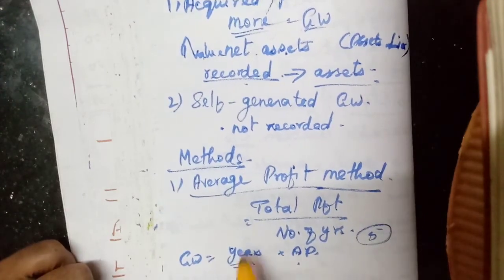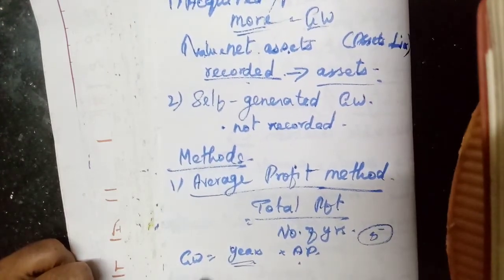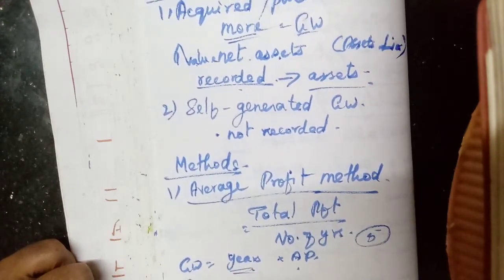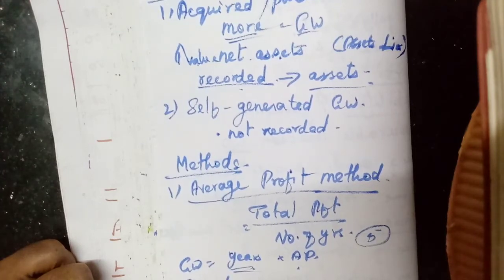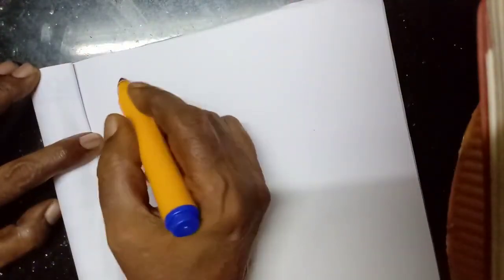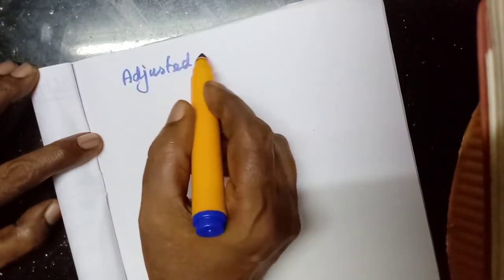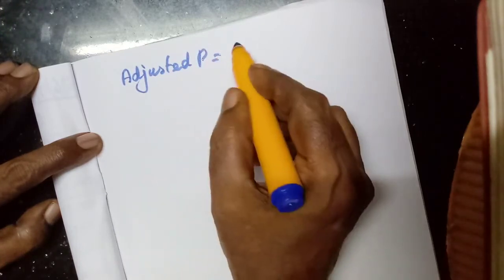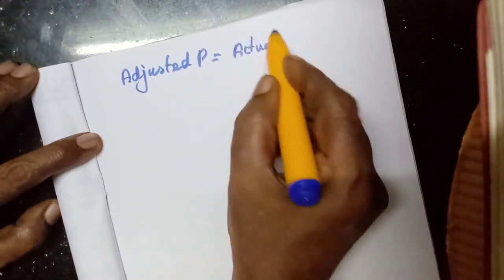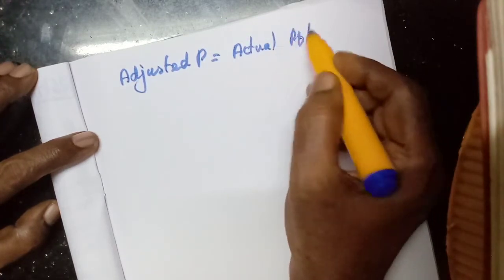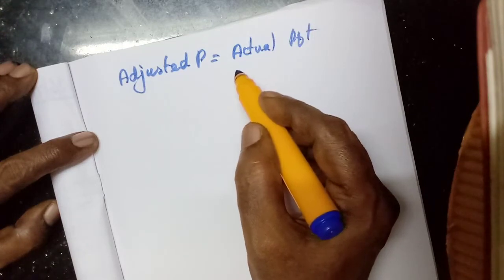Here 2 average profit methods are given: simple average profit and weighted average profit. First we will learn the simple average profit method. Before that we should know how to calculate the adjusted profit. Adjusted profit means the actual average profit that we calculate, and from that we have to do some adjustment for some expenses and some income.